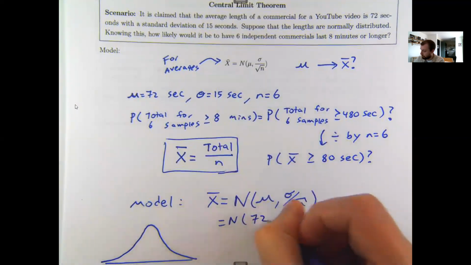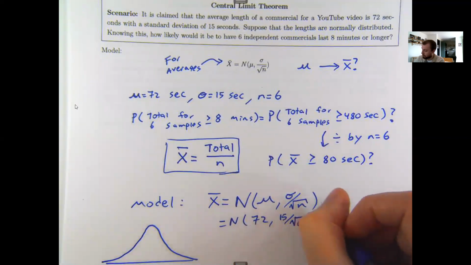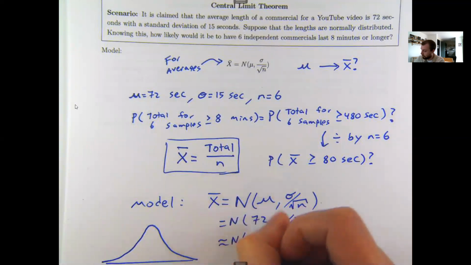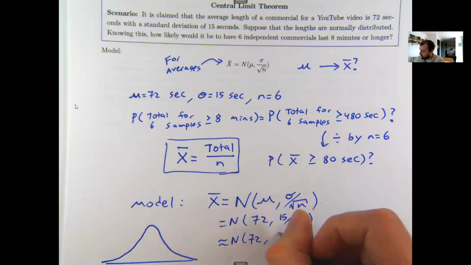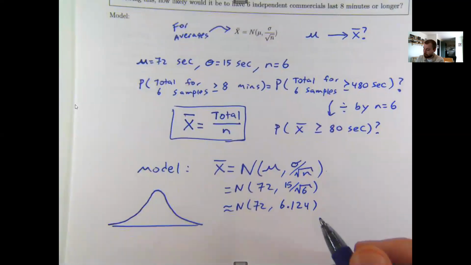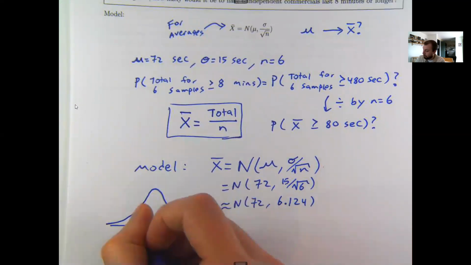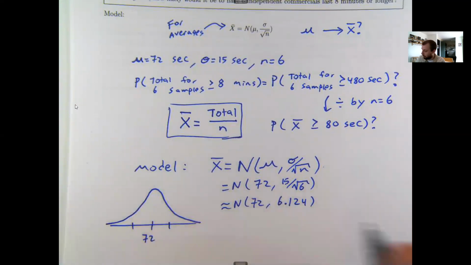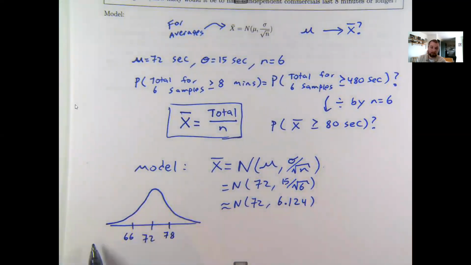So let's plug in those numbers. Average 72, sigma of 15, and a sample size of 6. Typing that 15 over the square root of 6 into my calculator, this gives me 6.124 or so. So drawing out my picture, the center of my curve is 72. And when I'm counting, I'm roughly counting by 6 or so. So this is roughly 78. This is roughly 66. You can use more decimals if you want. I'm just trying to come up with a really rough picture of what's going on, and I want 80 or more.